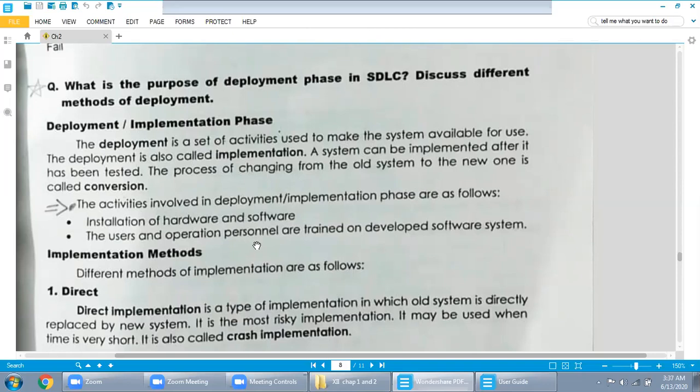The user and operation personnel are trained on the developed software system. Now, one of your teammates will also be responsible to train the other person. Trained means the company doesn't know what you have done in the program. So you tell them that we have made this kind of program. So this is called the training. You will train the personnel over there, the persons who are working on that system. It is your responsibility. You must train them one by one and tell them all the aspects of your program.